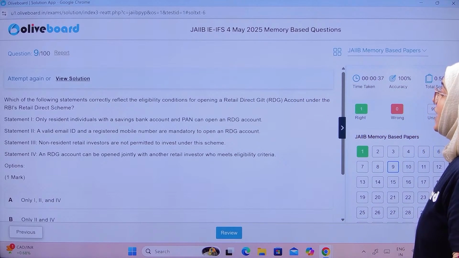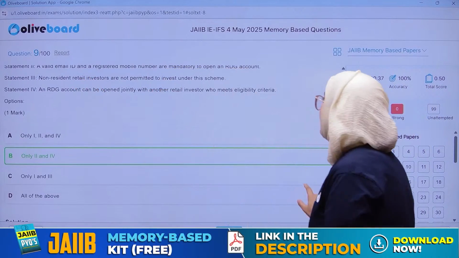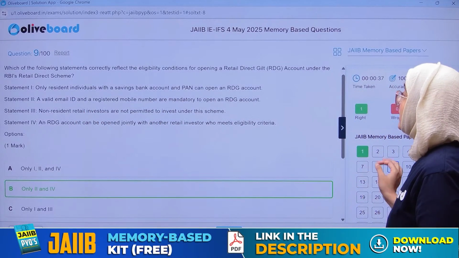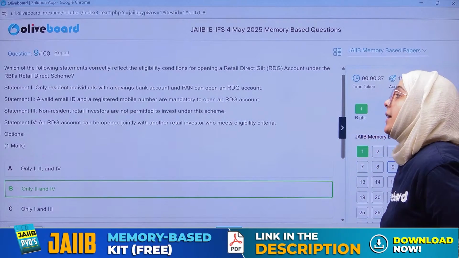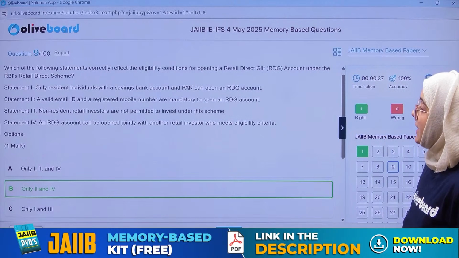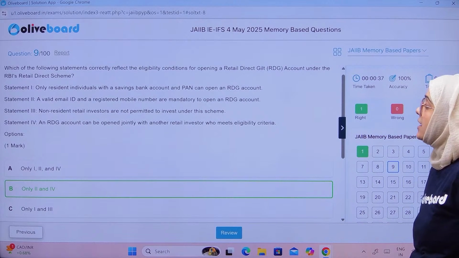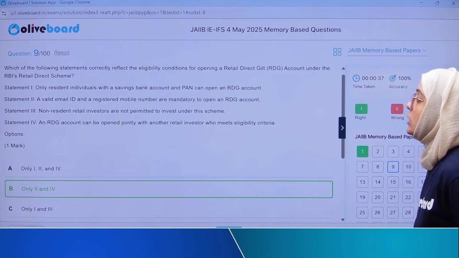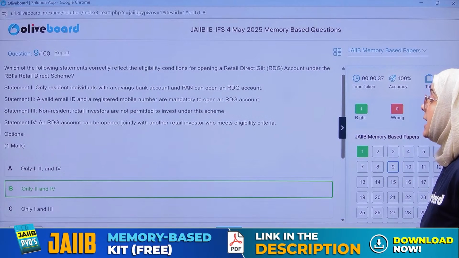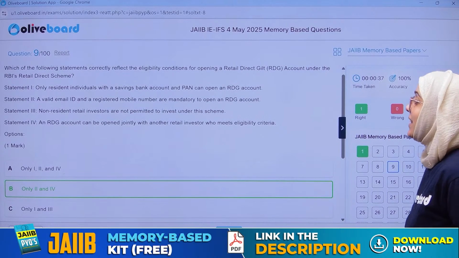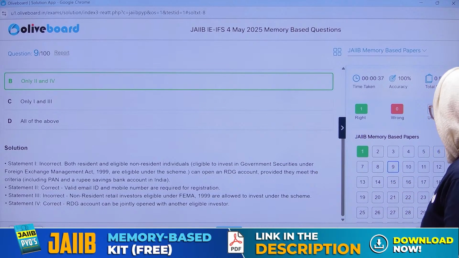Okay. So, which of the following statements correctly reflects? Okay, so if we talk about the correct answer for opening the retail direct gilt account, only second and fourth is the correct statement. A valid email ID and a registered mobile number are mandatory to open the retail direct gilt account. And fourth is a retail direct gilt account can be opened jointly with another retail investor who meets eligibility criteria. So fourth is the correct answer, everyone.